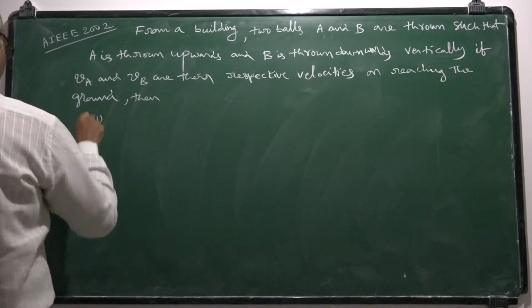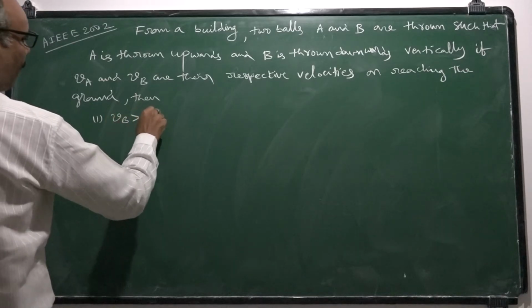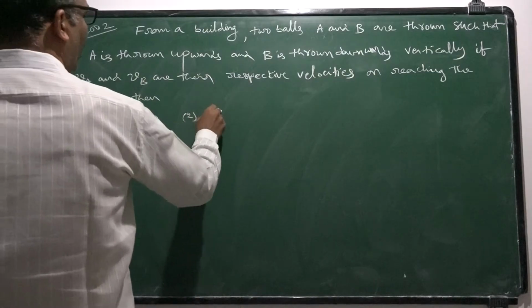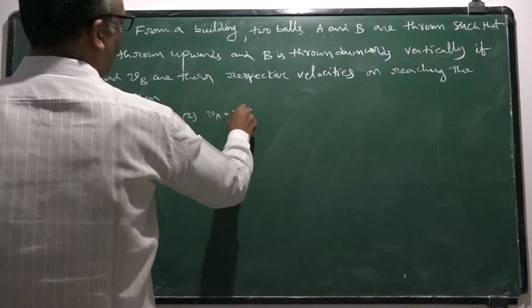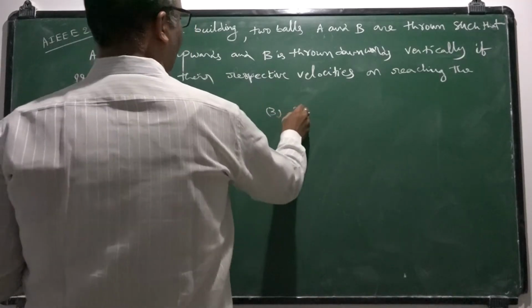they gave four options. First option is VB is greater than VA. Second option, VA is equal to VB. Third option, VA is greater than VB.